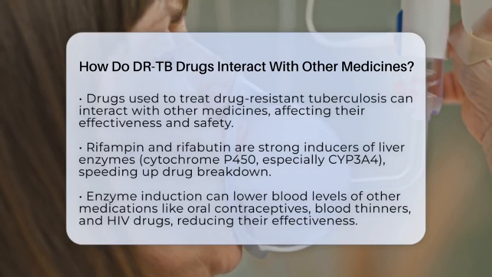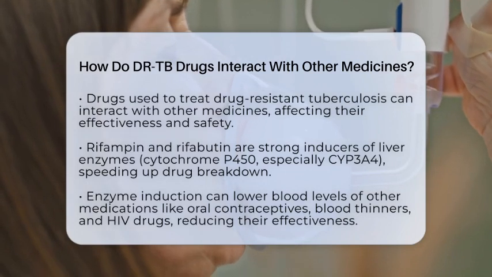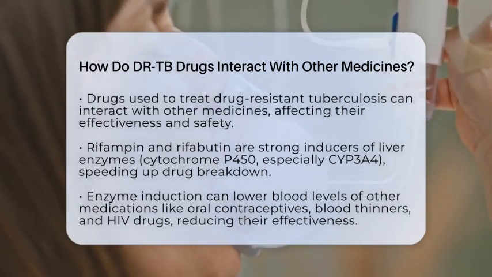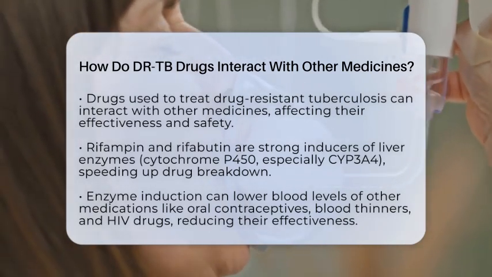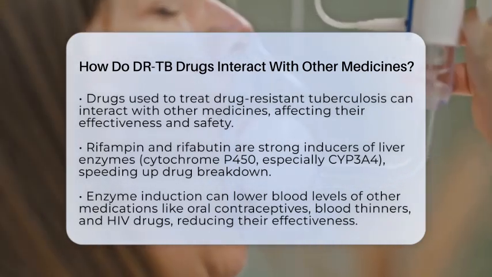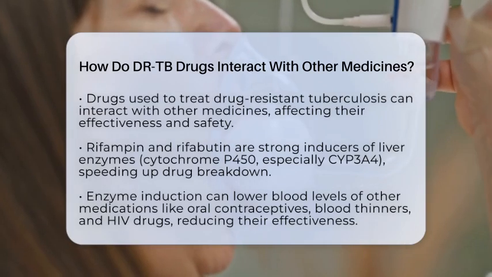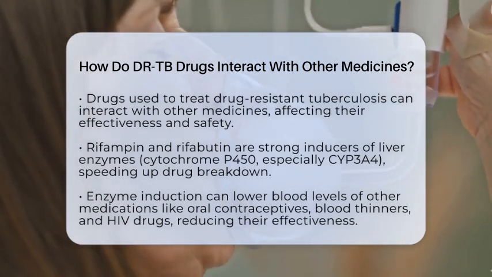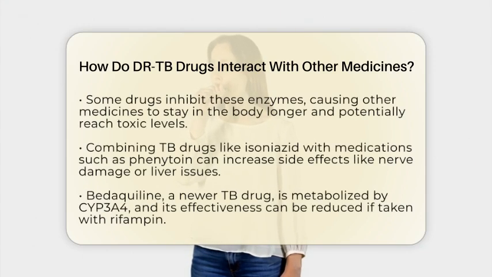Many drugs used in drug-resistant tuberculosis treatment affect the liver enzymes responsible for breaking down medicines. For example, rifampin and rifabutin are strong inducers of enzymes called cytochrome P450 enzymes, especially CYP3A4. This means they speed up the breakdown of other drugs, which can lower their levels in the blood. If the levels drop too low, medications like oral contraceptives, blood thinners such as warfarin, or HIV medications might not work effectively. This could lead to unintended pregnancies, blood clots, or HIV treatment failure.